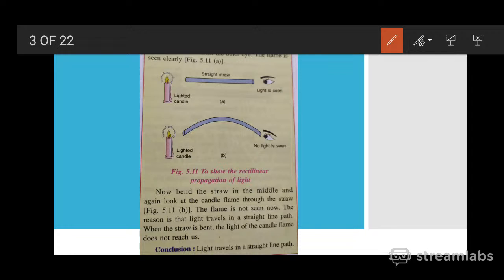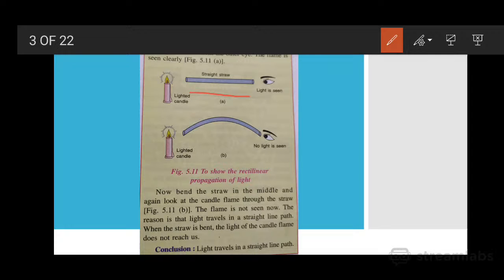Close one eye and look at the candle flame through the straight straw. What will you see? You can very clearly see the light. Why? Because light travels in a straight line. This proves that light travels in a straight line.